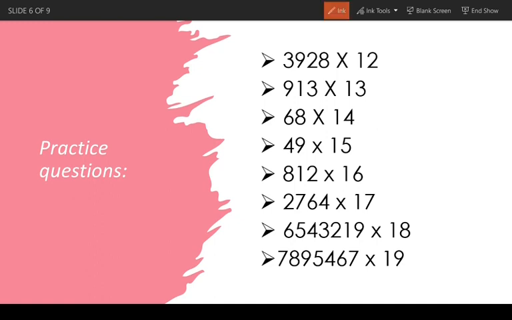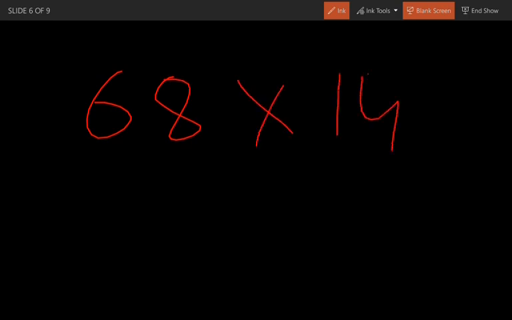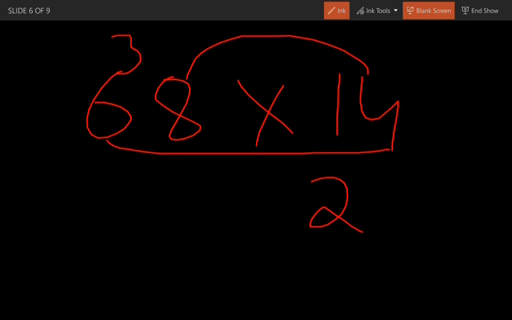Okay, I'll just do one problem for you. See, we haven't dealt with 14, right? So 68 into 14, I'll just solve this one problem for you. 68 into 14. Okay, so what are we going to do? Multiply these both. 4 into 8 is going to be 32. 3 over here. 4 into 6 is going to be 24.